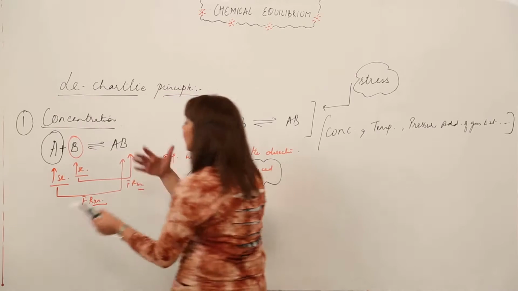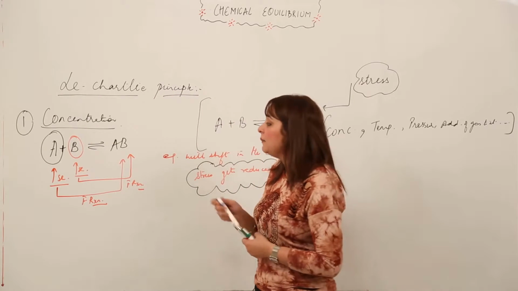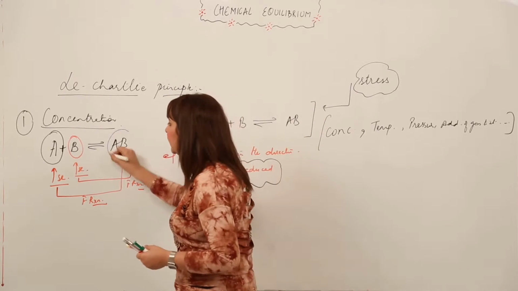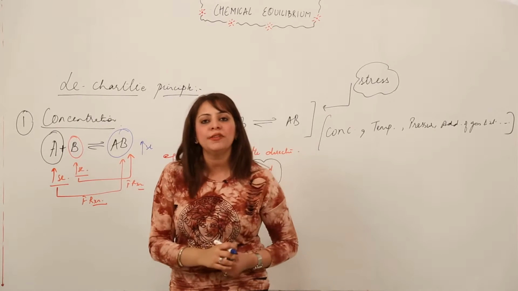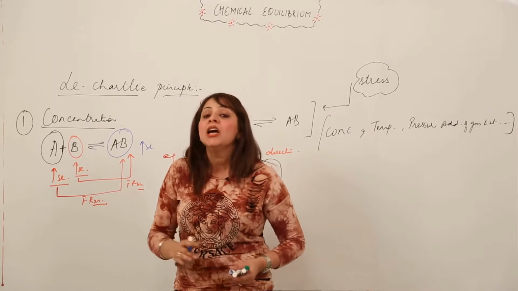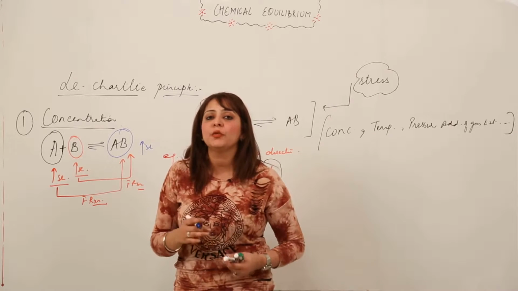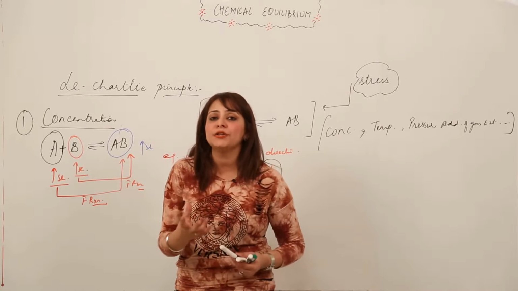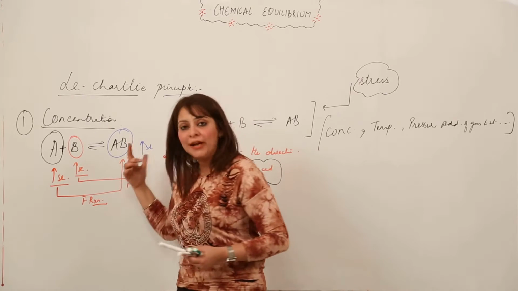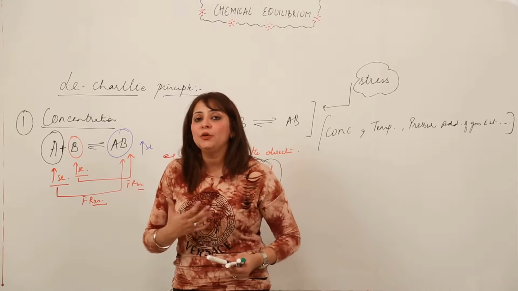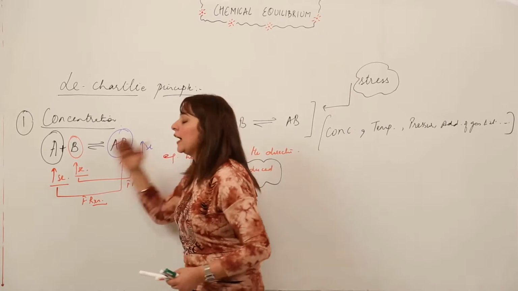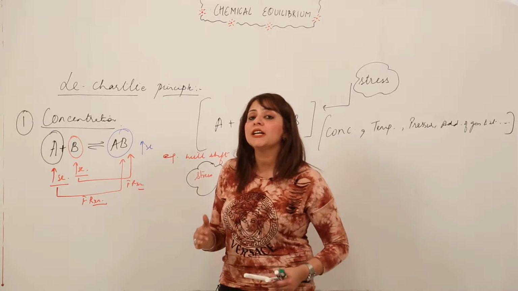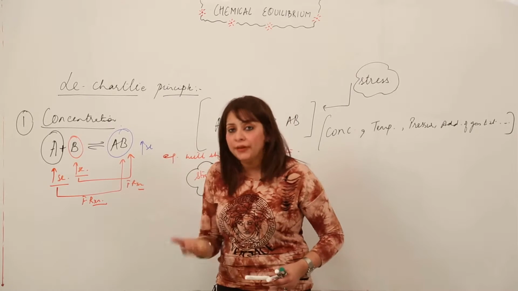Now coming to the product side, right? I am now increasing the concentration of product. We are not altering the concentration of A and B, the reactants. I am just increasing the concentration of product. As we have only one product, I am increasing the concentration of AB, right? So this reaction is under stress now because the concentration of product is being increased.